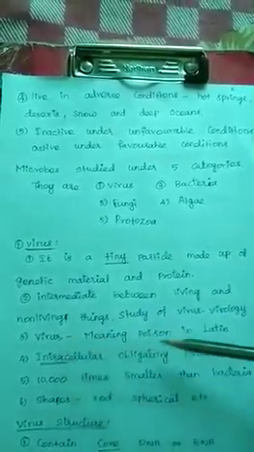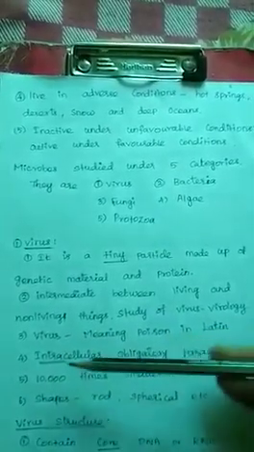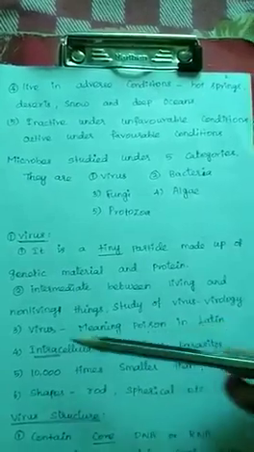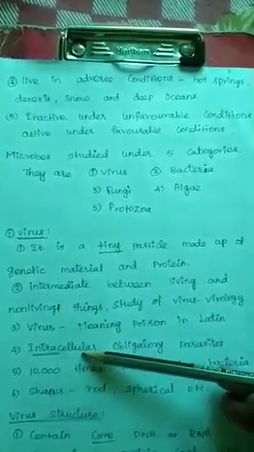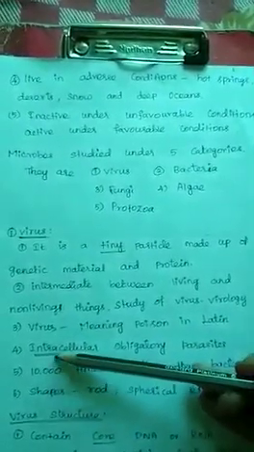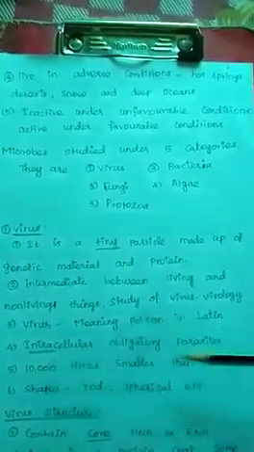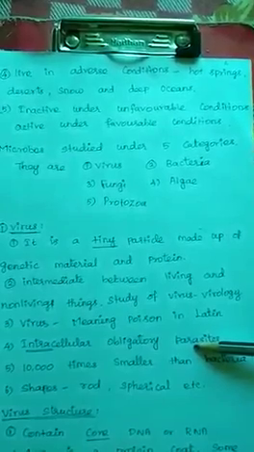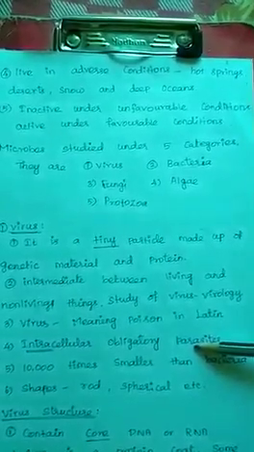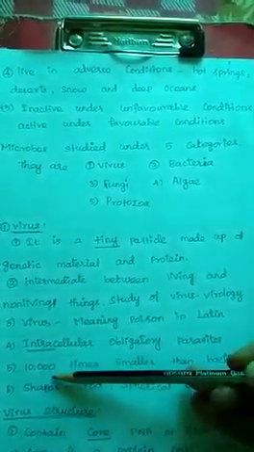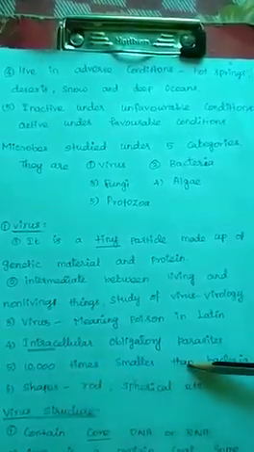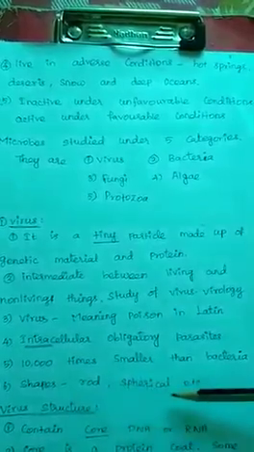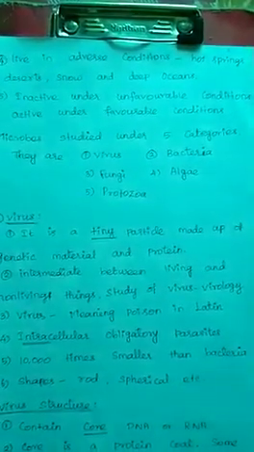Virus, in the Latin language, means poison. Then it is an intracellular obligatory parasite. Intracellular means it is living inside the cell. Parasite means it is getting food from another organism. Viruses are 10,000 times smaller than bacteria. The shapes of viruses are rod shape, spherical shape, and several other shapes.